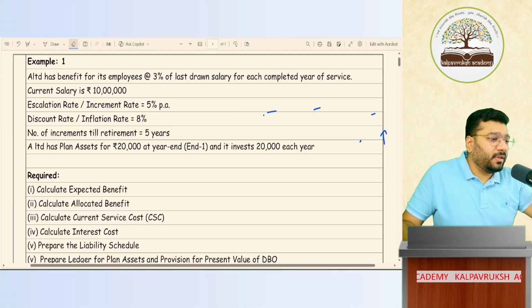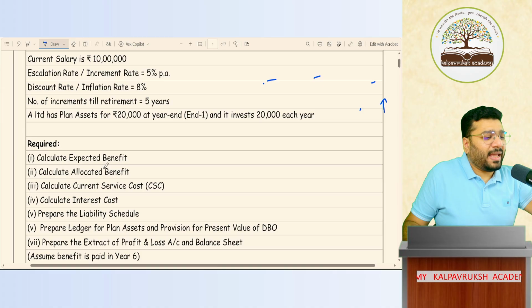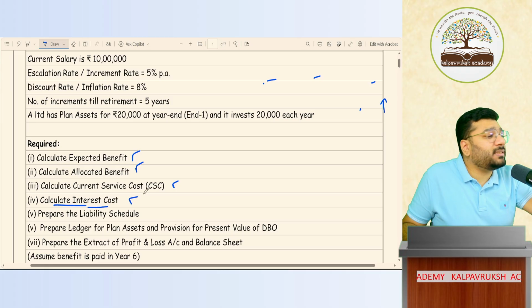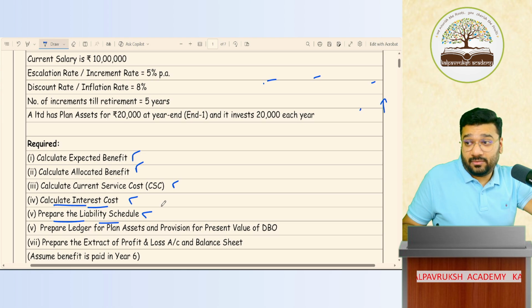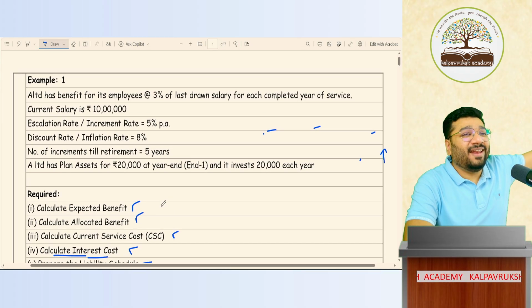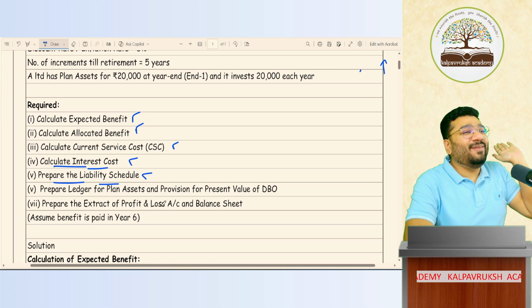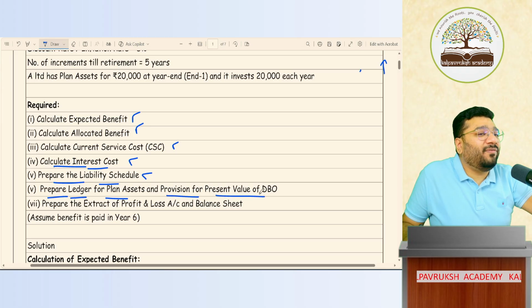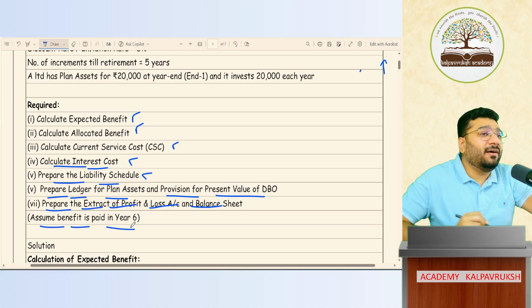What are they asking? What is the requirement? Calculate expected benefit. Second, calculate the allocated benefit. Then calculate the current service cost. Then calculate the interest cost. Prepare liability schedule. Looking at it, it seems like a short question, but the requirement is 8 lines. Prepare ledger for plan asset and provision for present value of DBO. Prepare extract of P&L and balance sheet. Assume the benefit is paid in the 6th year.